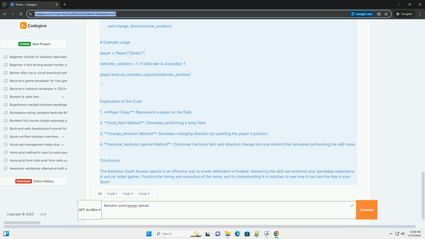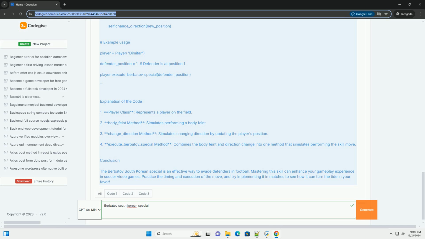Step 3, executing the move. 1. Position yourself, approach the defender with the ball at your feet. 2. Perform the body feint. Use the right stick to flick left or right in the direction you want to feint. 3. Change direction. Immediately push the left stick in the opposite direction to sprint past the defender.